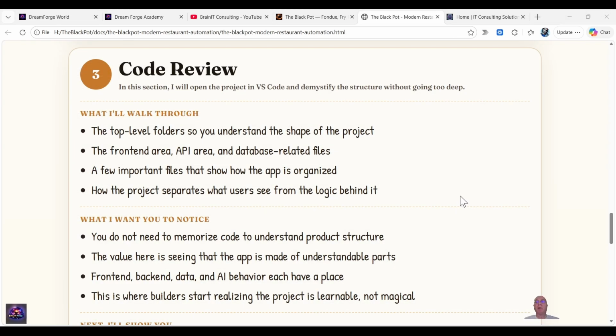So in the code review section of each course or lesson that I'll be making, in this case the Black Pot, we're going to look at some of the top level folders so you can understand the shape of the project, the front end area, the API or application program interface area, and the database related files.